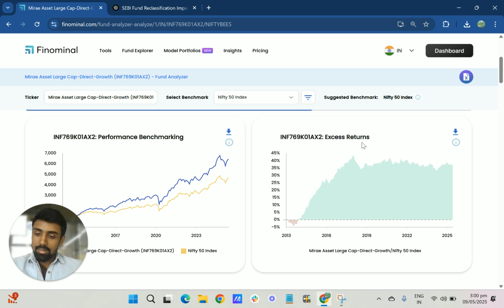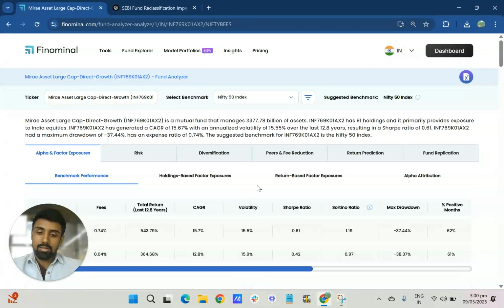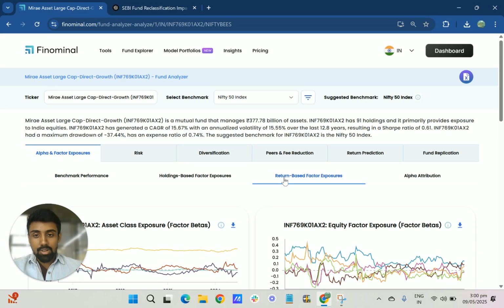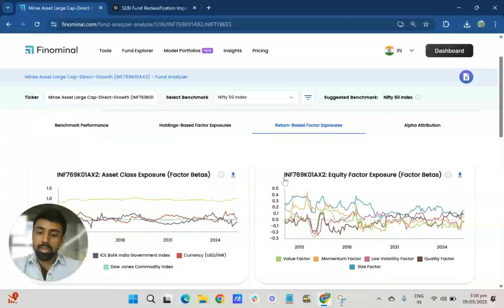So this raises a question. What happened here that made this fund not just go up and up, but stay flat, giving returns similar to Nifty 50? To find that out, you can get into the return-based factor exposure analysis, which gives you a clear picture of the underlying exposures itself without looking at the holdings.